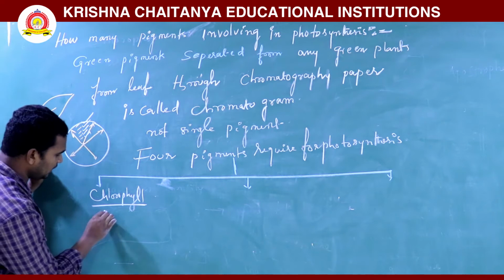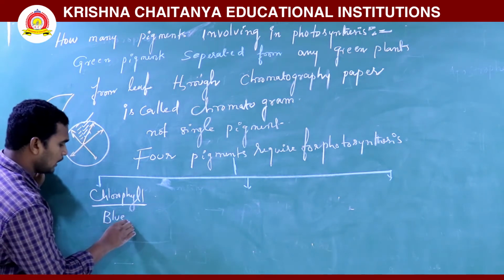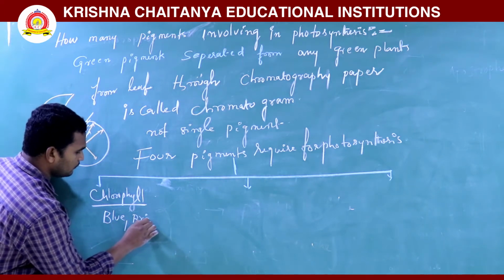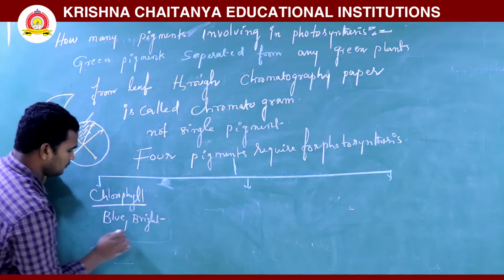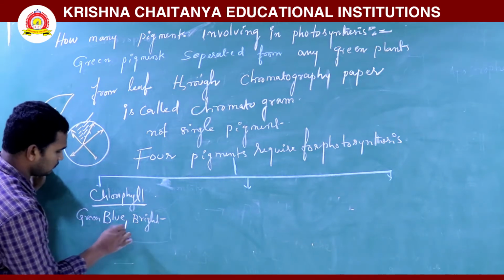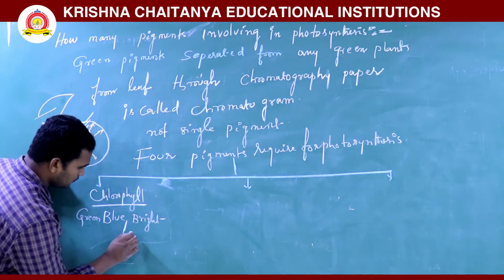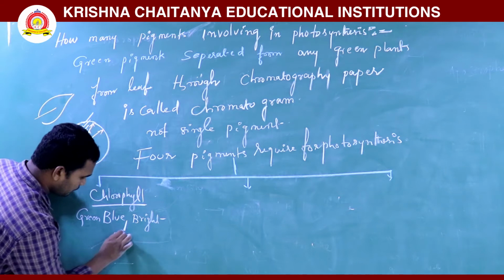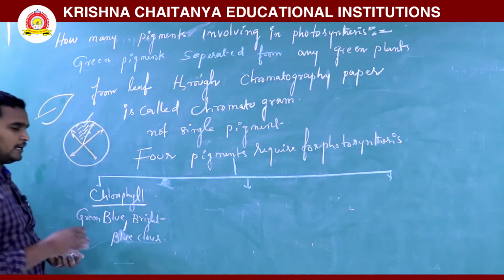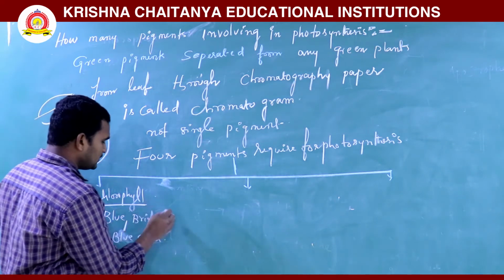It is generally a blue or bright blue color. Here, mainly pigments, how many pigments are there?